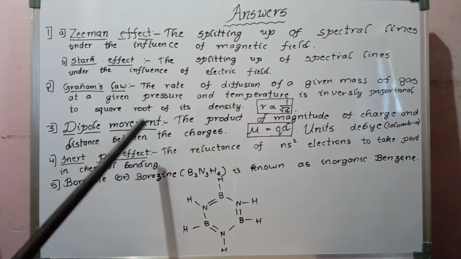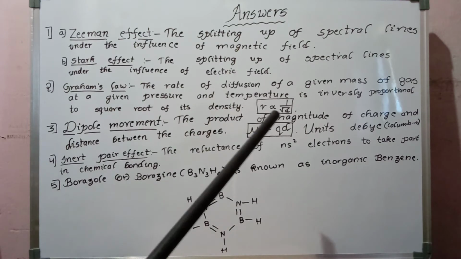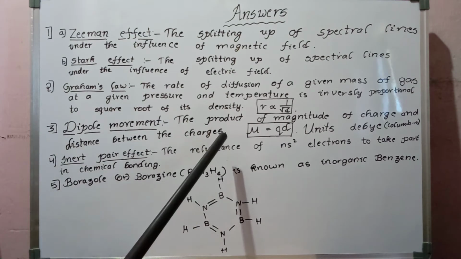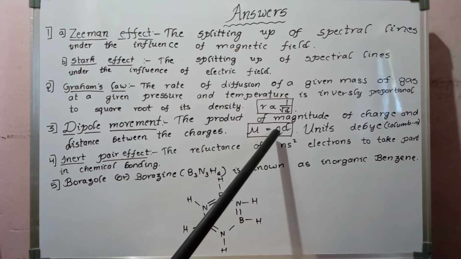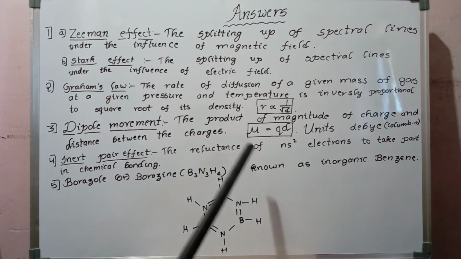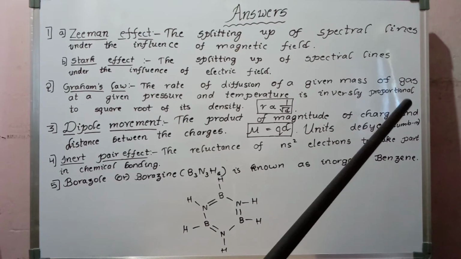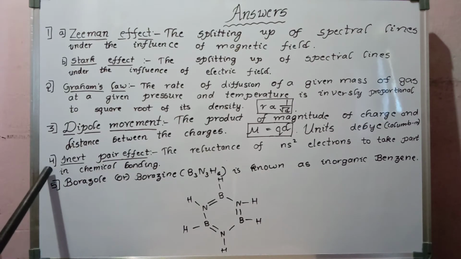I repeat the answer once. The product of the magnitude of charge and the distance between the charges. Very simple. Mu is equal to charge into distance, that is q into d only, and its unit is debye. And the fourth answer, inert pair effect.